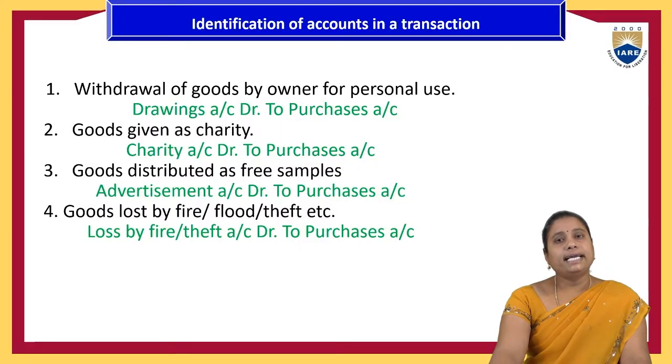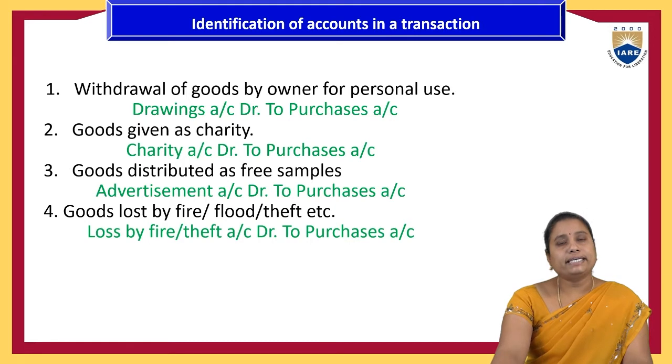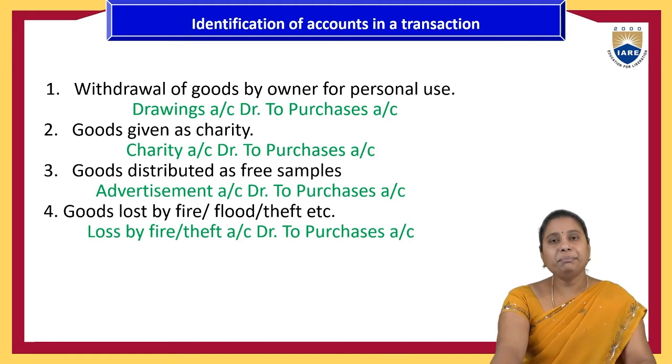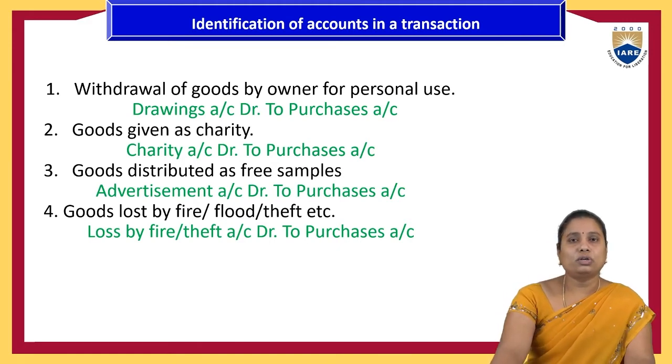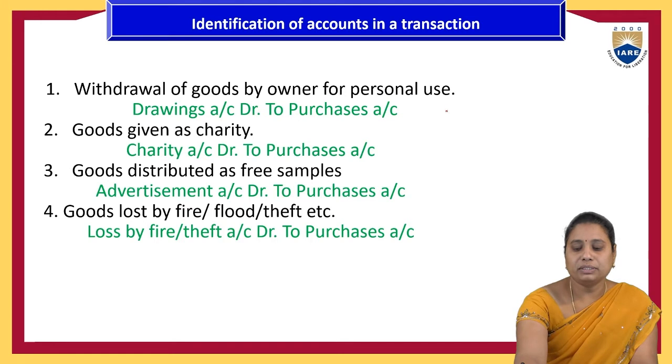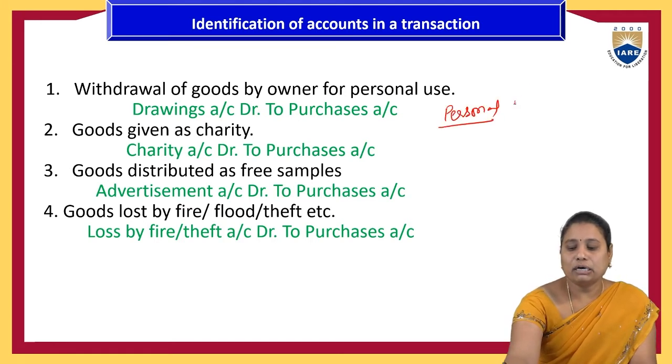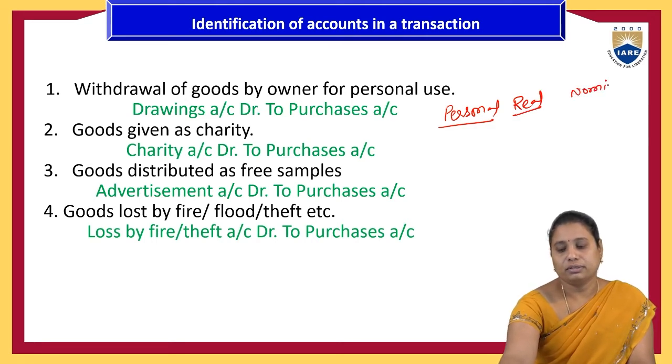Journal. A day-to-day book of recording the transactions is called the journal. Already, in the theory part of this video, I have discussed with you the types of accounts and the rules related to them. In brief, the types of accounts are three: personal account, real account and nominal account.